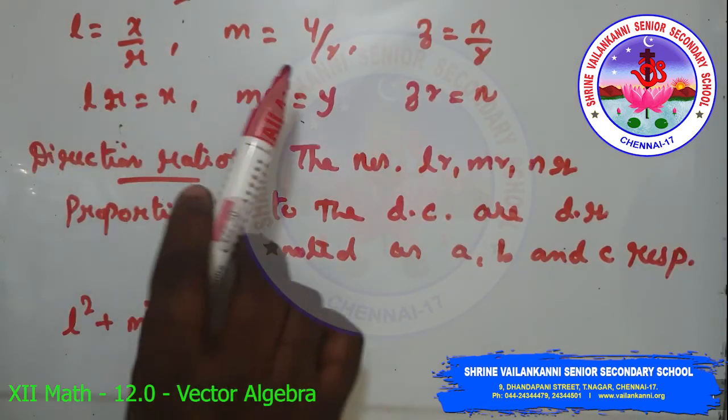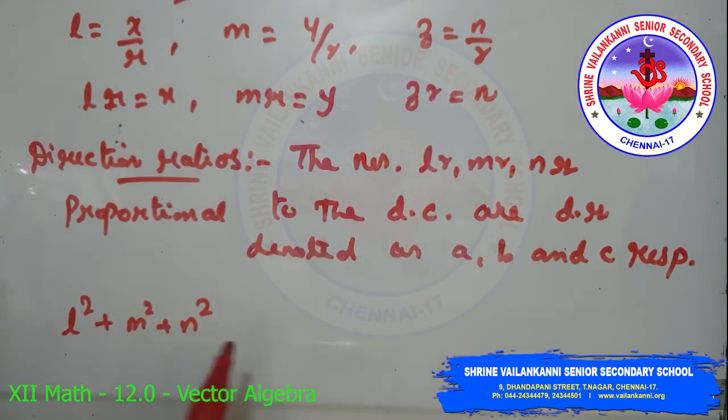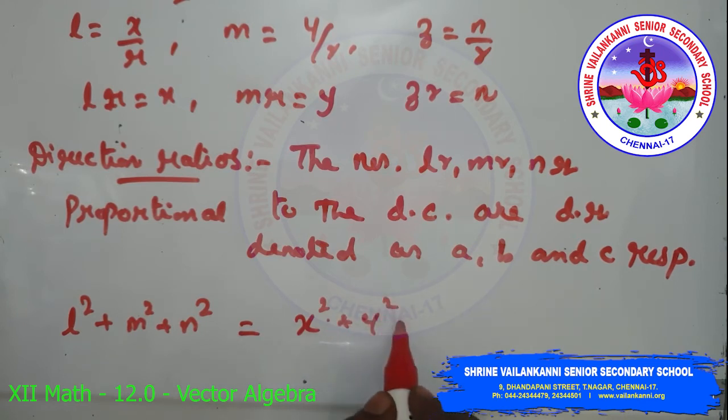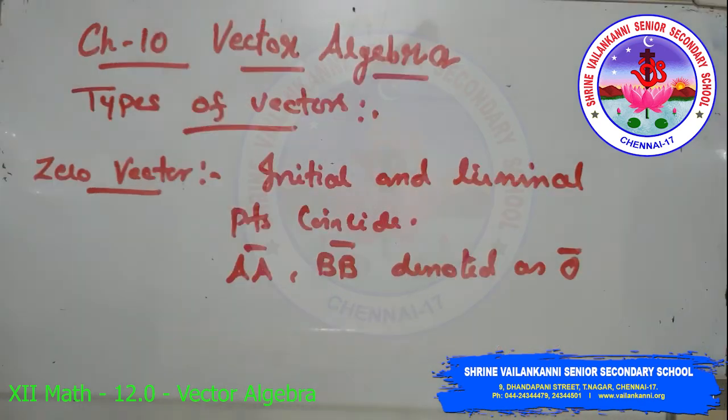l equal to x by r, m equal to y by r and n equal to z by r. So l square plus m square plus n square is equal to x square plus y square plus z square, the whole by r square. x square plus y square plus z square is nothing but the position vector OP, which is r square. So r square by r square is equal to 1. So l square plus m square plus n square is equal to 1.